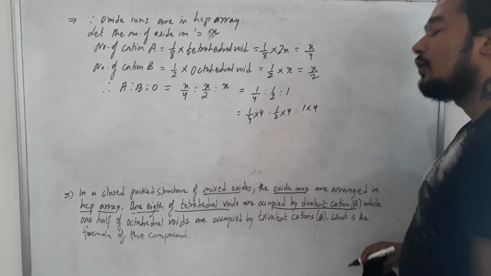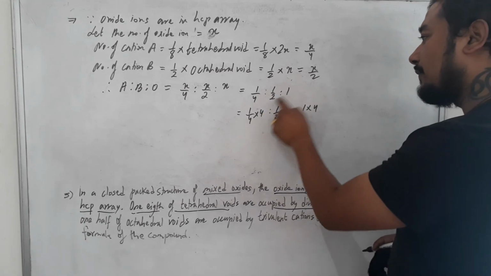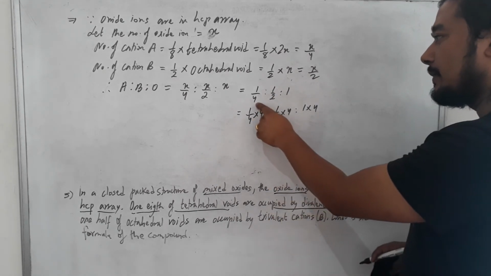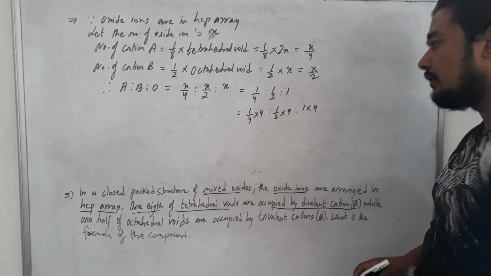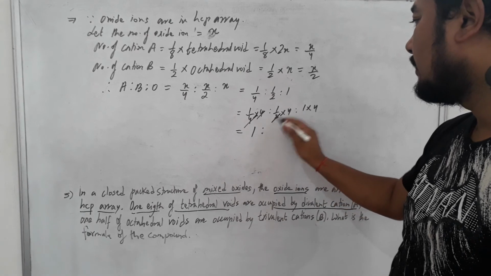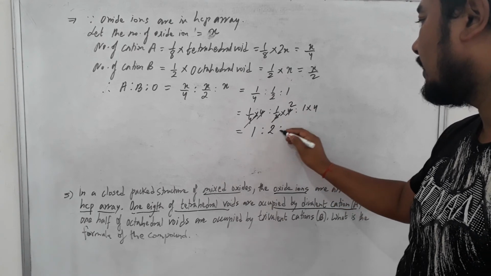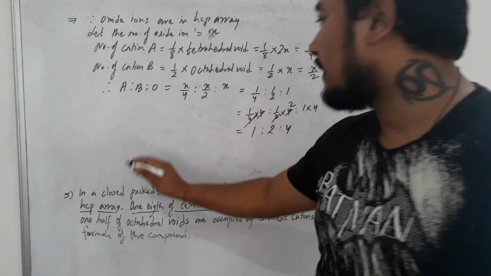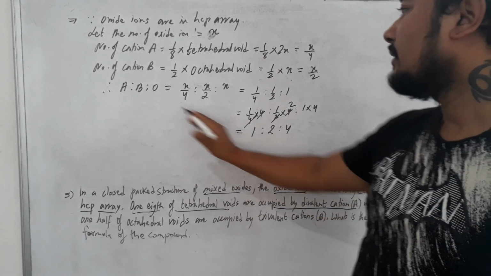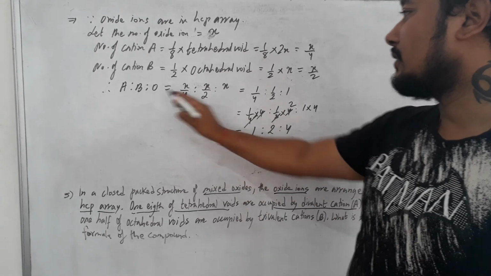To convert into whole numbers, I multiply all of them by the highest number in the denominator, which is 4. So this gets cancelled and we get 1, then 2, and then 4. So I got the whole number of atoms. Now the number of cation A is 1, B is 2, and oxide is 4.